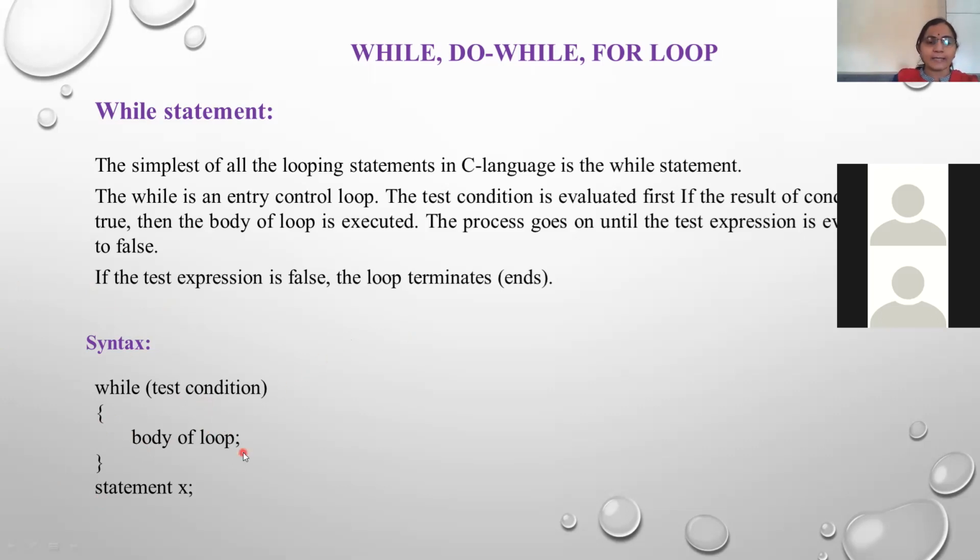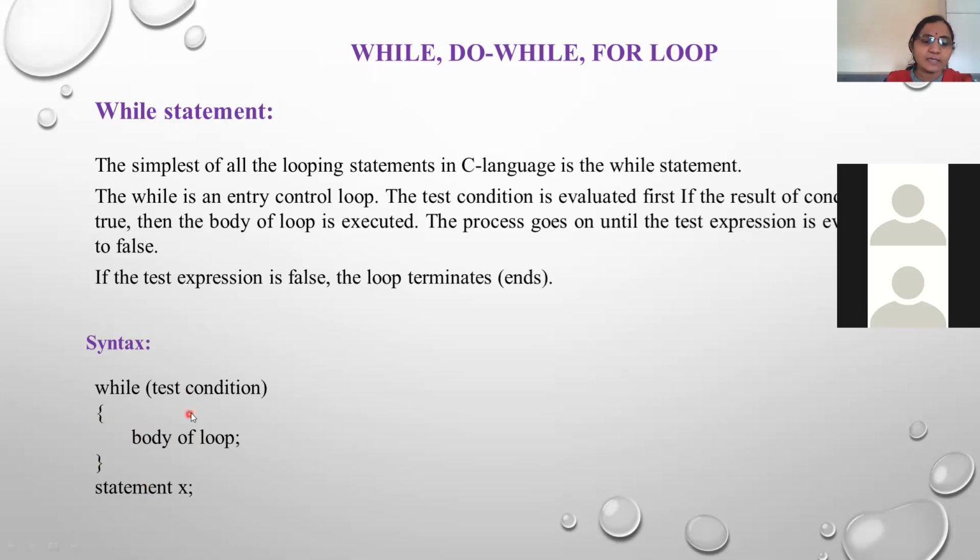It's very simple. And see at the bottom, this is the syntax of while loop. While, into the bracket, this is a test condition. This test condition is placed just before the body of loop, and that's why it is called the entry control loop. This opening brace indicates that this is the start of body of loop, and this closing brace indicates that here the body of loop closes. So the number of statements which are present between the opening and closing brace is called the body of loop. And statement X means any other statement.